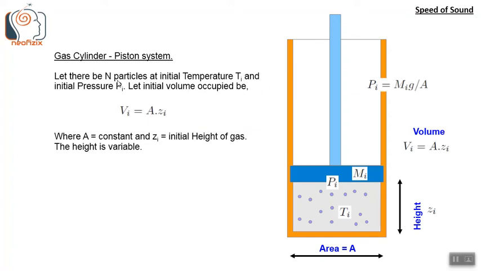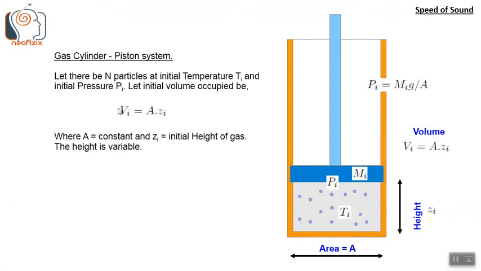Let there be n particles at the initial temperature Ti and initial pressure Pi. Let the initial volume occupied be Vi. We already know that Pi equals Mi g by A. We saw that earlier. Note here that Vi equals A Zi.